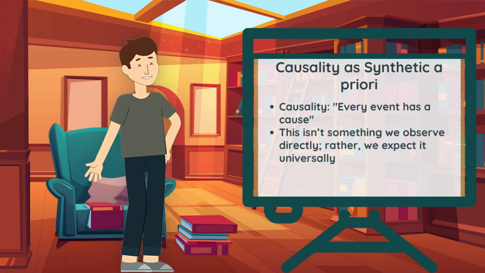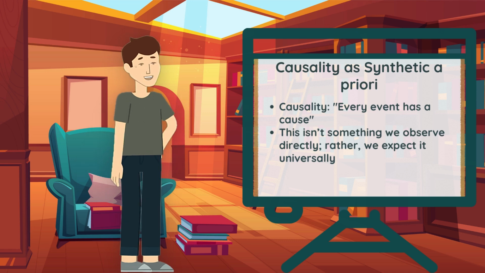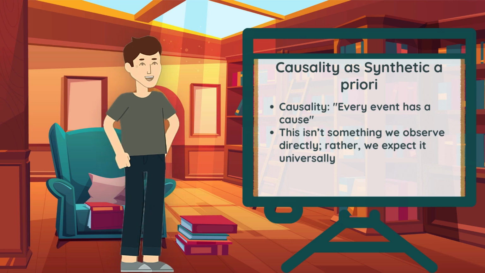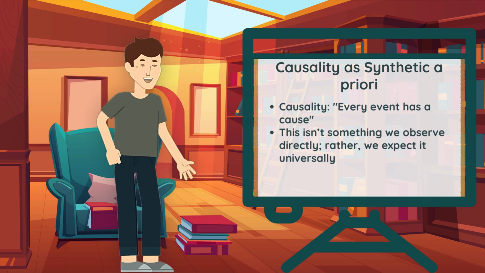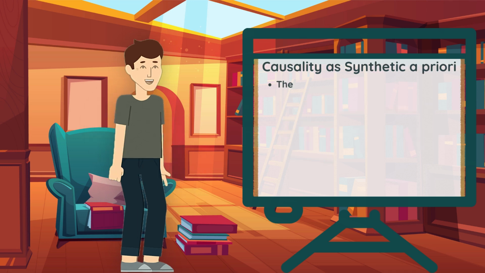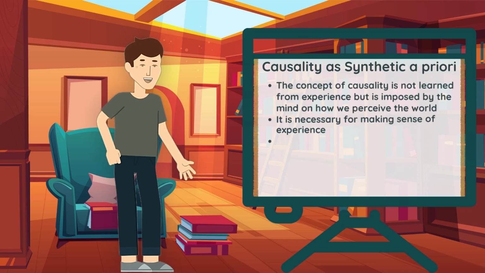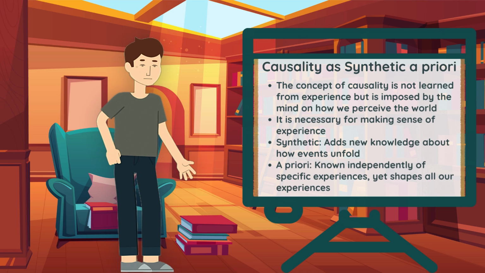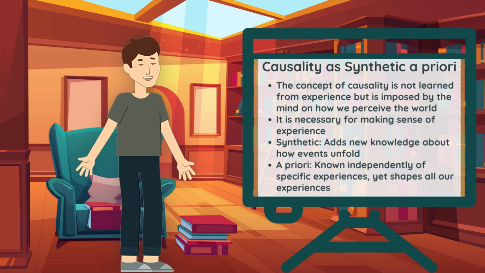Here's why. We understand that every effect has a cause, right? You anticipate spillage when you tip over a glass of water. That's something you just anticipate to happen, not something you watch every time as a fresh learning opportunity. It's necessary. You can't imagine the glass tipping over without something causing it to spill. However, and this is crucial, you cannot discover this causal relationship by merely observing the world. You infer causality rather than seeing it.